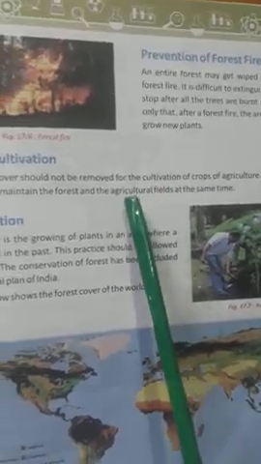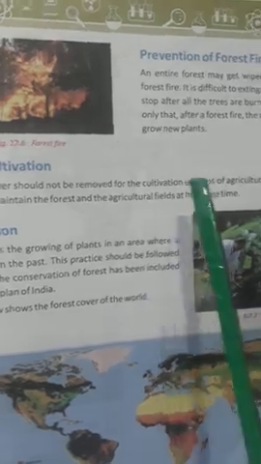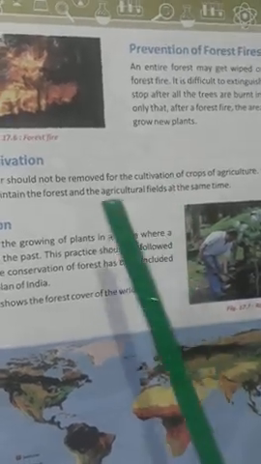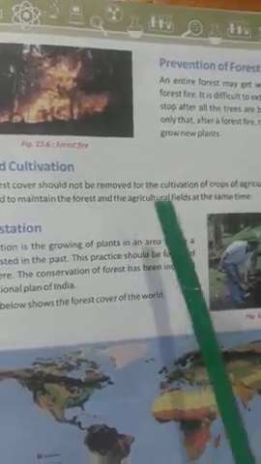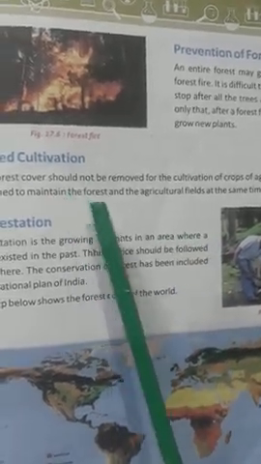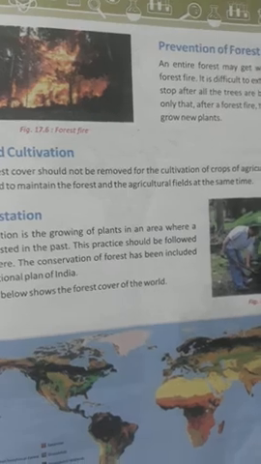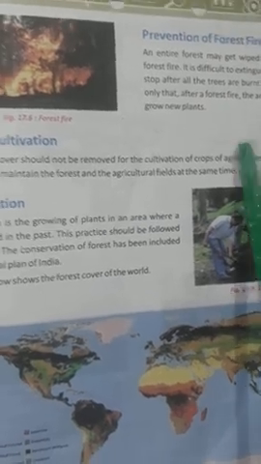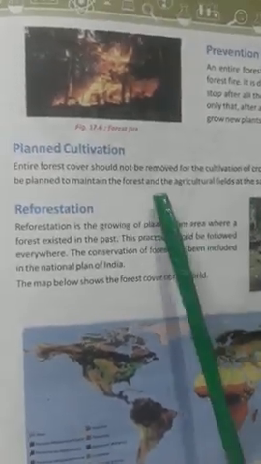When you are planting something in one place, in the other place you can remove, so that those plants, those agriculture things, can grow. And after that, when you come to another part and remove things, in the part that you have removed, you have to plant new things again. So this is plant cultivation.